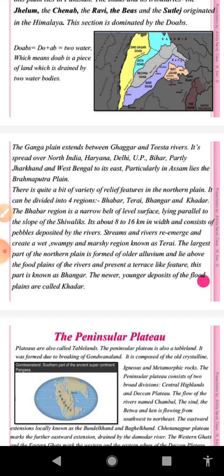The Bhabar zone is a pebble-studded zone, made up of pebbles deposited by the rivers flowing down from the Himalayas along the foot of the Shivaliks from the Indus to the Tista river. In this zone, the streams descending down the hills disappear. And this belt lies between 8 to 16 kilometers in width.